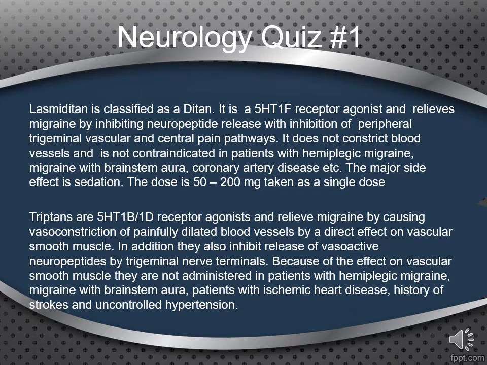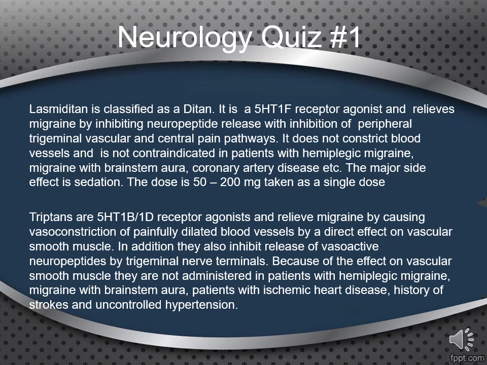It does not constrict blood vessels and is not contraindicated in patients with hemiplegic migraine, migraine with brainstem aura, coronary artery disease, etc. The major side effect is sedation. The dose is 50 to 200 milligrams taken as a single dose.